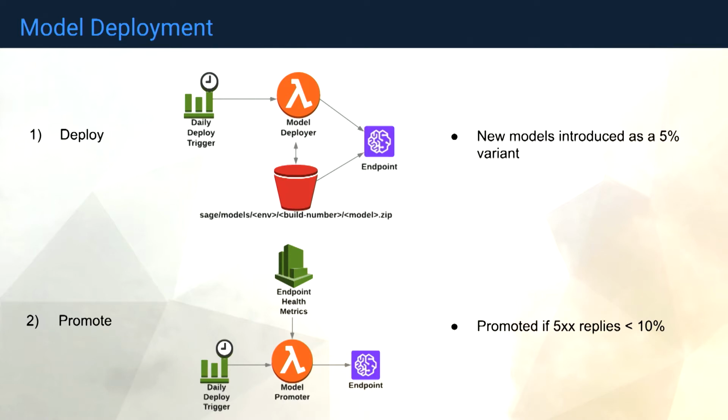So we wanted to be extra careful about how we were doing our deployments. And that's why we went with canary deployments, where our models are introduced as a 5% variant, meaning 5% of the traffic is routed to that endpoint. And we monitor this over the first 15 minutes or so of it being introduced. And if it passes our health check, which the best we can do right now is checking for 500 replies, then we promote it to full 100% variant, meaning all the traffic is routed to it.